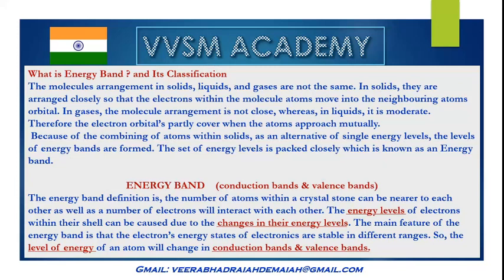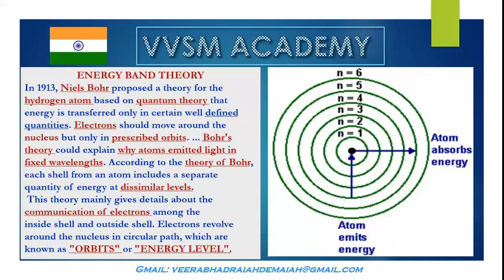The main feature of the energy band is that the electrons' energy states are stable in different ranges. So, the energy level of an atom will change in conduction bands and valence bands. Let us discuss the conduction band and valence band in detail. To understand them, my dear friends, it is better to know